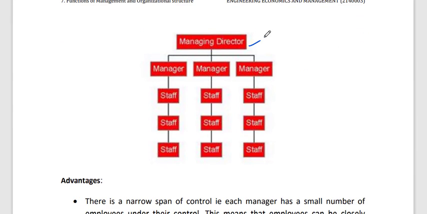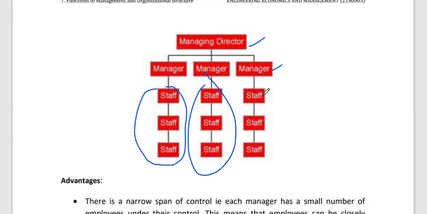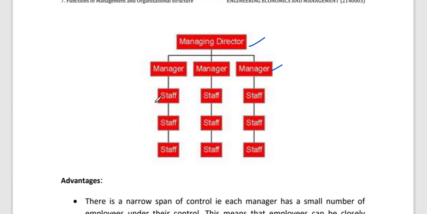Like this, the managing director has 3 managers and 1 manager has 3 employees. The second manager also has 3 employees, like this. So you can see that there is a large number of layers. This staff directly reports to this staff, who directly reports to this staff, who directly reports to the manager. So you can see that there are a number of layers.